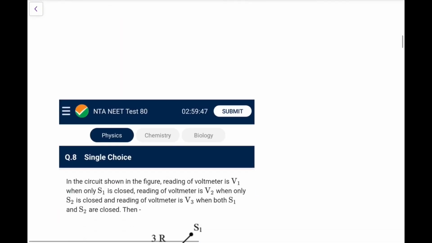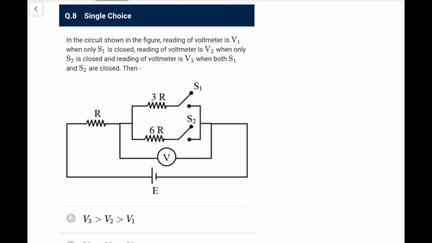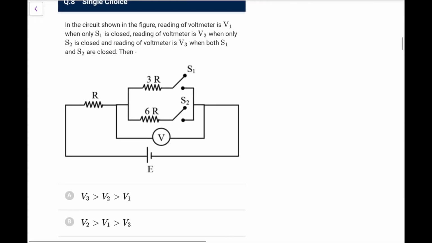So now next, in the circuit shown in the figure, reading of voltmeter is V1 when S1 is closed. Okay, when only S1 is closed, we have 3R and 4R. So the reading would be divided. So I can say V1 would be equal to 3 by 4 of E, because it would be divided in 1:3.